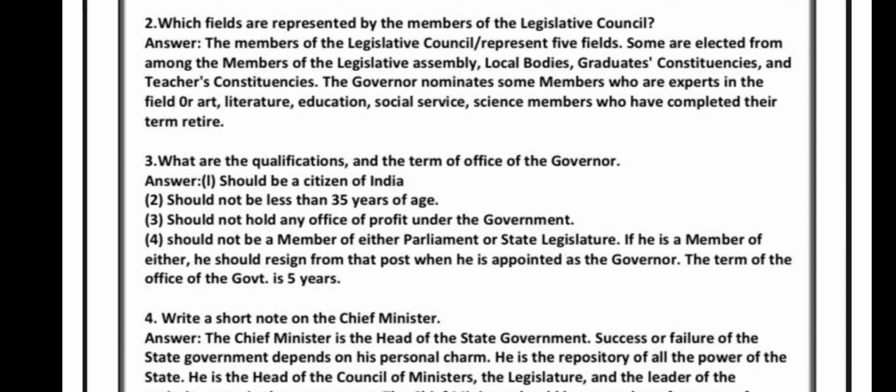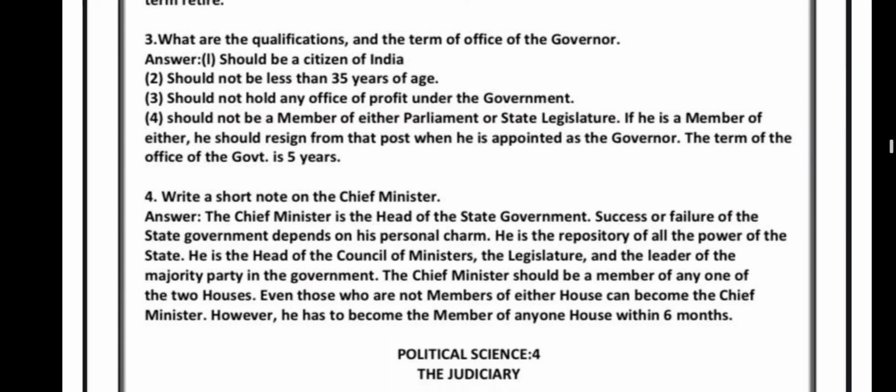What are the qualifications and the term of office of the governor? So, he or she should be a citizen of India, should not be less than 35 years of age, should not hold any office of profit under the government, should not be a member of either parliament or state legislature. If he is a member of either, he should resign from that post when he is appointed as the governor. The term of the office of the governor is 5 years.